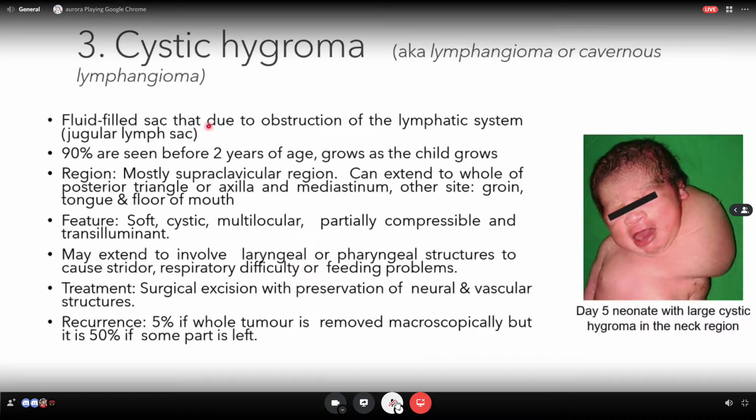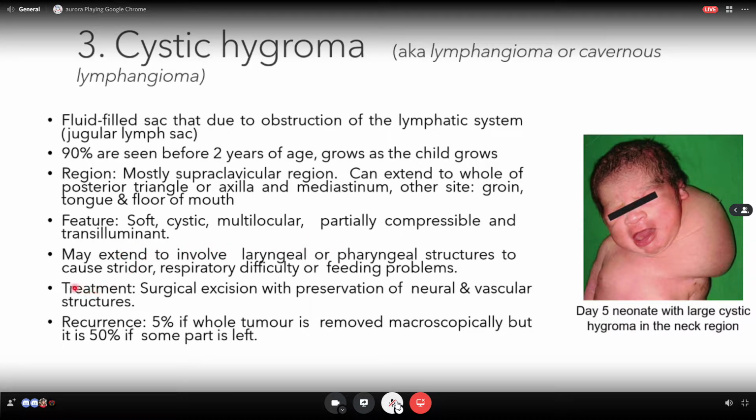Alright, and then cystic hygroma. Okay, cystic hygroma ni usually congenital lah. The fluid filled sac due to obstruction of the lymphatic system, the jugular lymph sac. 90% are seen before 2 years of age, grow as the child grows. Region dia mostly supraclavicular region, okay, the above the clavicle. Can extend to whole of posterior triangle or axilla and mediastinum. Other side dia groin, tongue and floor of mouth. Feature dia soft, cystic, multilocular, partially compressible and transilluminant.